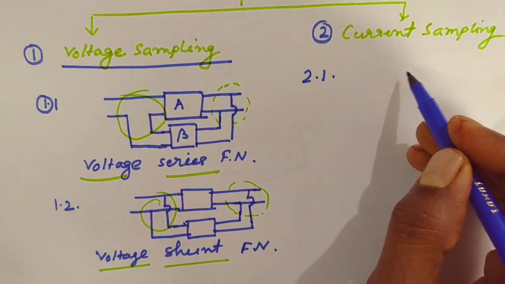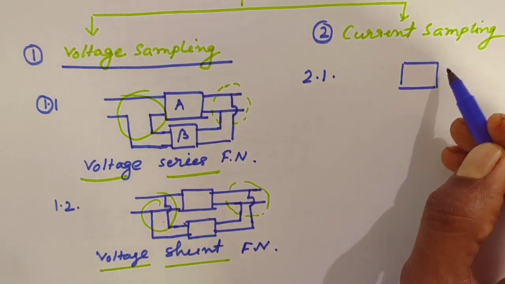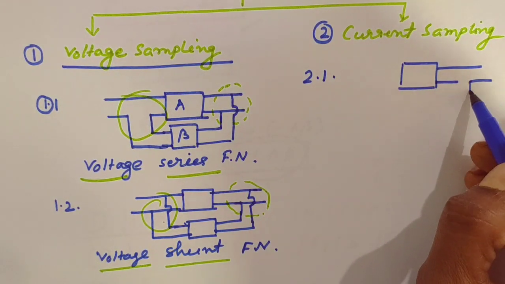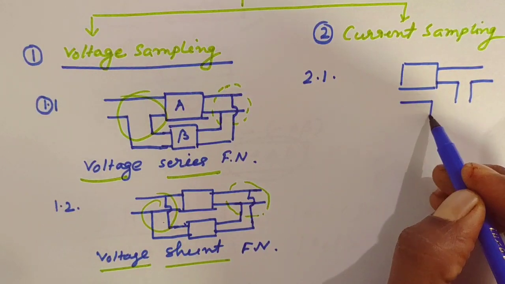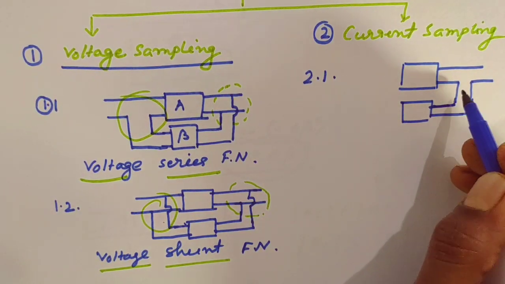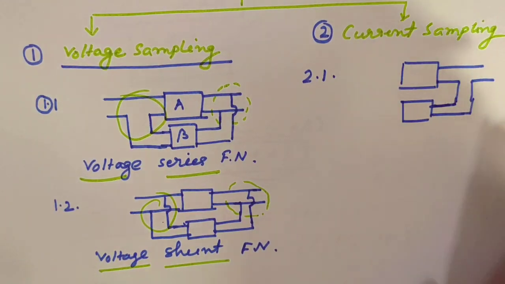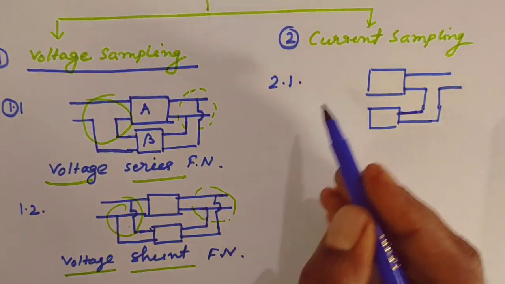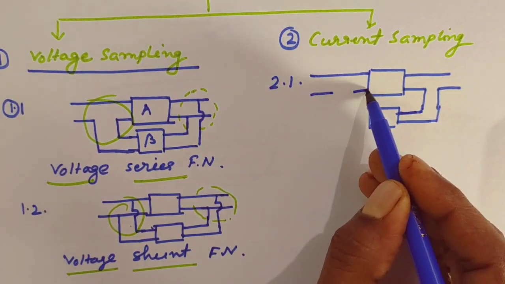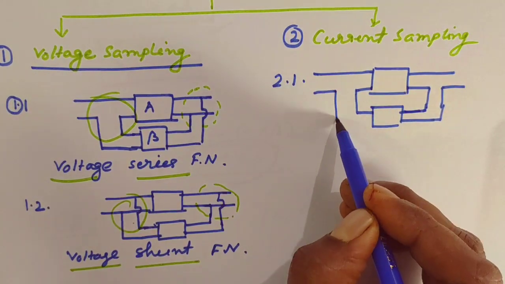So let's draw the figure. Current sampling means it will come like this from the output. This is current sampling, and again series mixing.